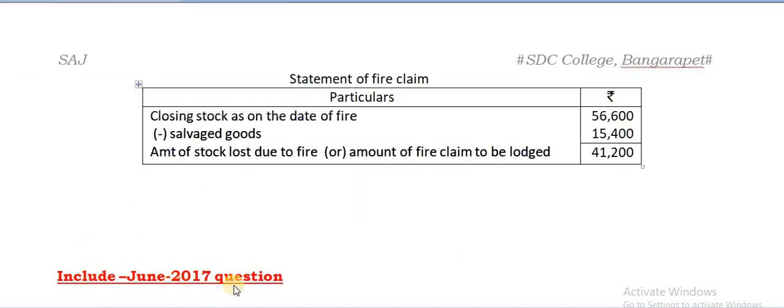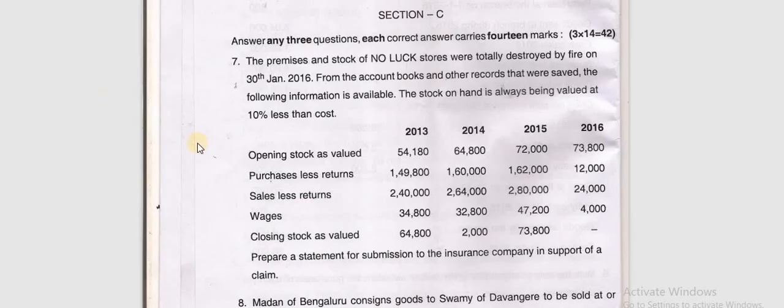Next, I've given the June 2017 question. You can write it down, the entire question. Please practice that also as a homework problem. So this is that question. Even here, similarly, you have to prepare the combined trading account for 3 years. And note here that this 10% is given as 10% less.